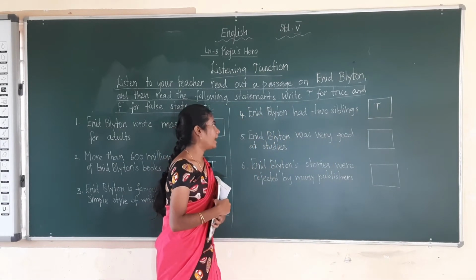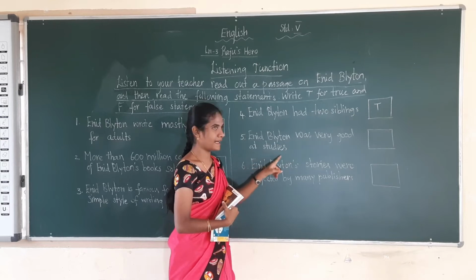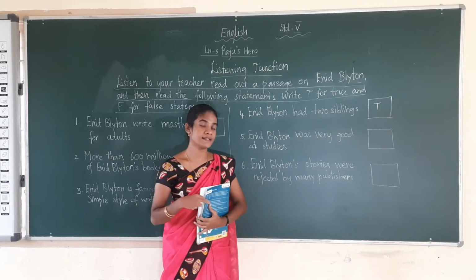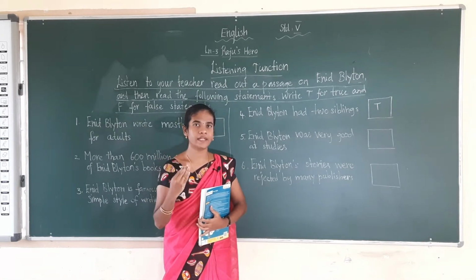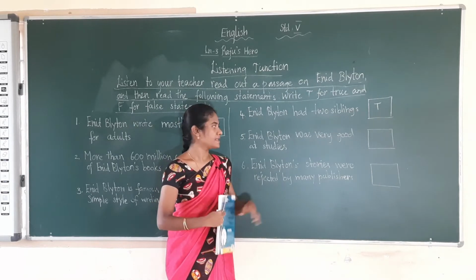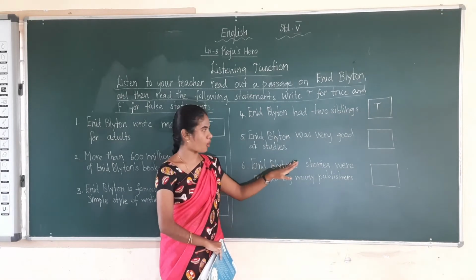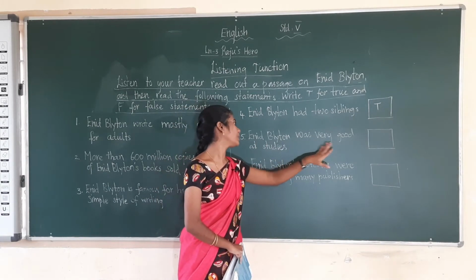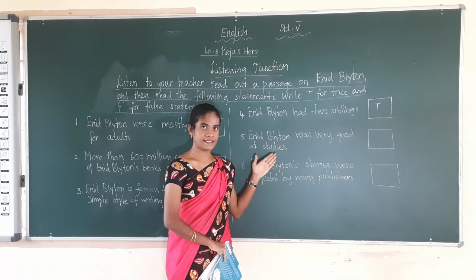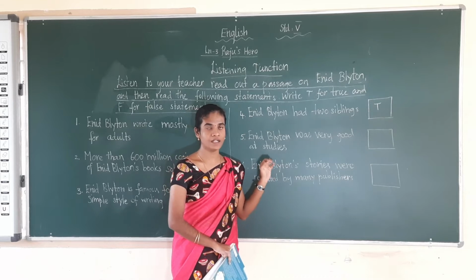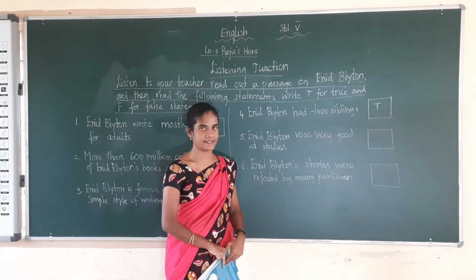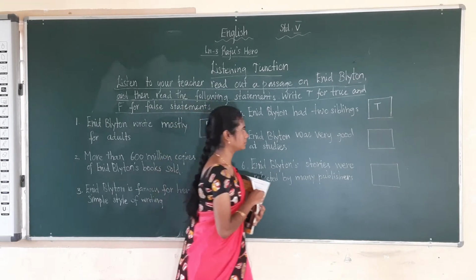The next one, Enid Blyton was very good at studies. So she is not good at studies. What is she good at? She is good at writing only. Okay, she wrote many stories, but she lagged in her studies. So the statement is false. Instead of that, she is famous for writing stories only. So she is not good at studies. So I have to write F to that.